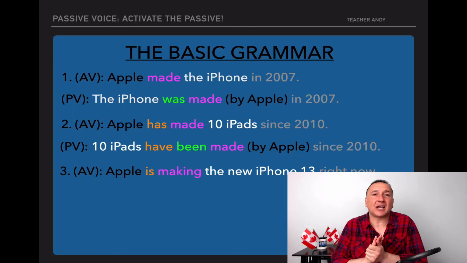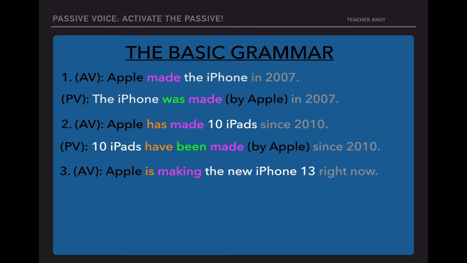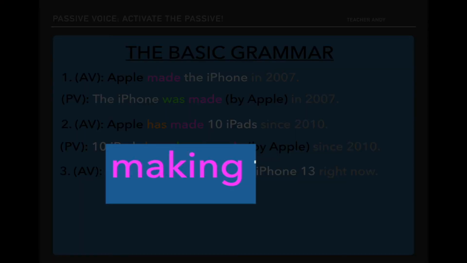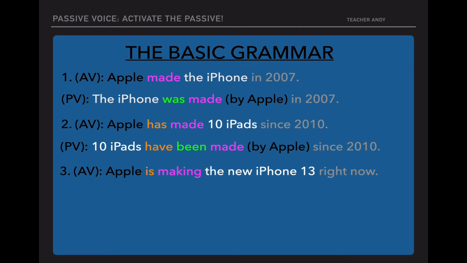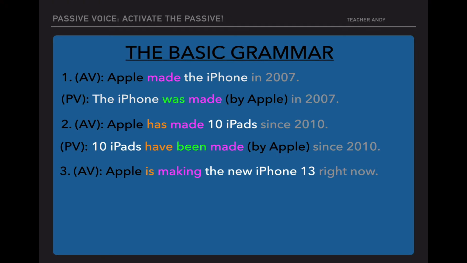And then what is the other thing that we have to do? We have to use the verb to be. How? In the same tense as the original sentence. So if the auxiliary is the verb to be, then we also have to use the verb to be, and it's "is making." So we have to use the verb to be in the progressive, being, ing. And then what is the other thing we always have to use? We always have to use the past participle. How did we use it before? It was made, in the color purple. So how do you transform it into passive voice? You go ahead and say, the new iPhone 13 is being made by Apple right now.